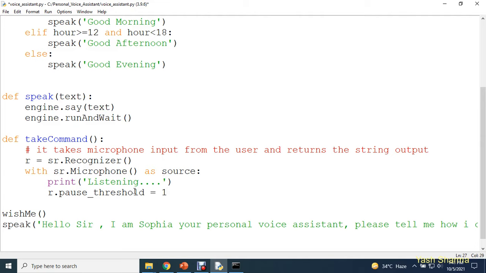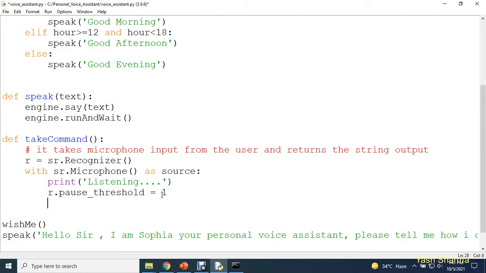So it will wait for 1 second. 1 second means it will listen to your voice for 1 second, and now finally it will listen to that command. So whatever you are going to speak, we are going to wait for 1 second, and now it will listen to that command. So r dot listen, and from where it's going to listen? It's going to listen from the source.